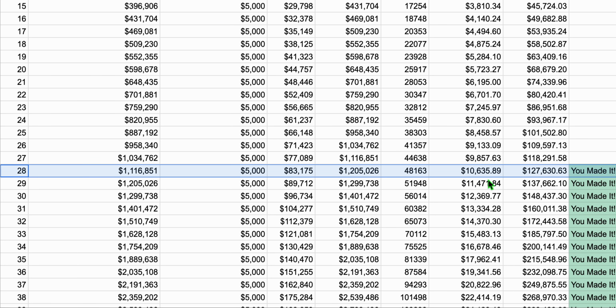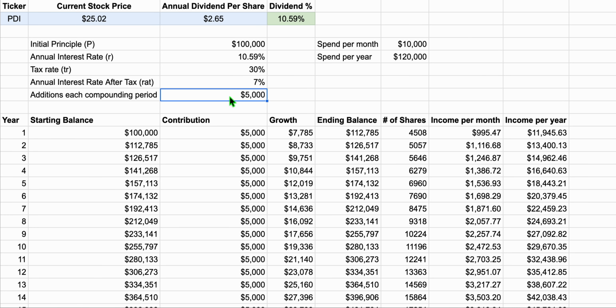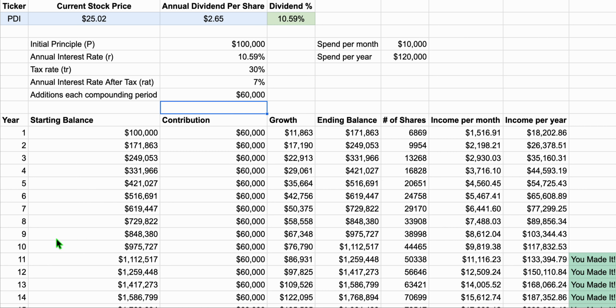So if we play with these numbers a little bit and say, okay, what if I add $5,000 a month? What if I'm going to save quite a bit? That's 5,000 times 12, so now you're adding 60 a year. Look at that. Now you made it. This is conditional formatting over here. Now you make it in just 11 years, and you're almost there on year 10.